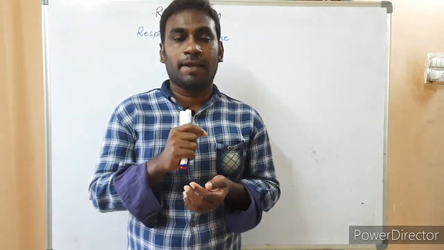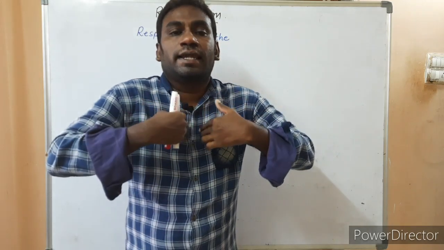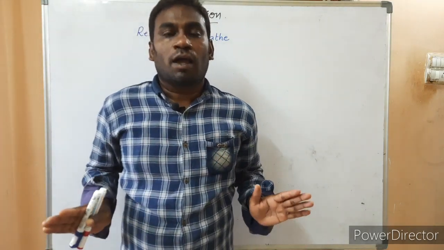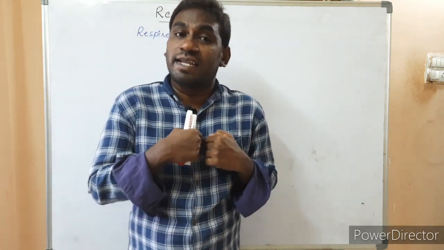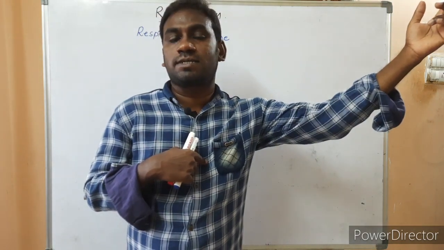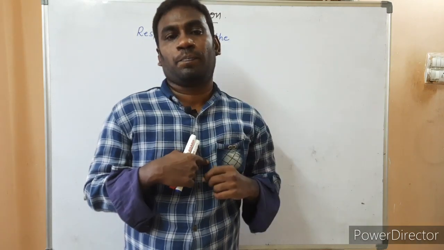Here I repeat once again. Oxygen present in the inhaled air is picked up by blood and transported to all body parts. Hence, oxygen percentage in inhaled air is decreased, and it is less compared to the oxygen percentage in common air.